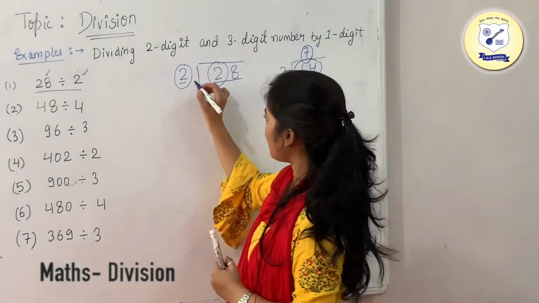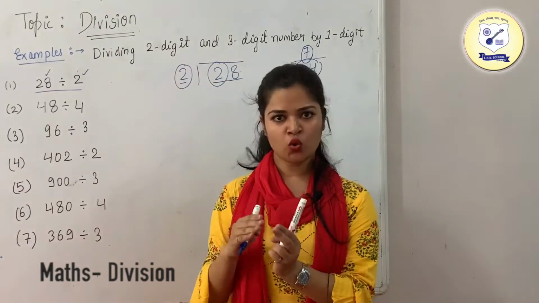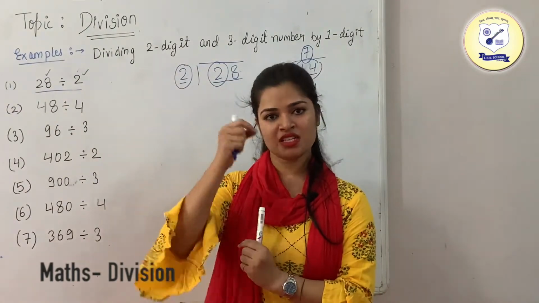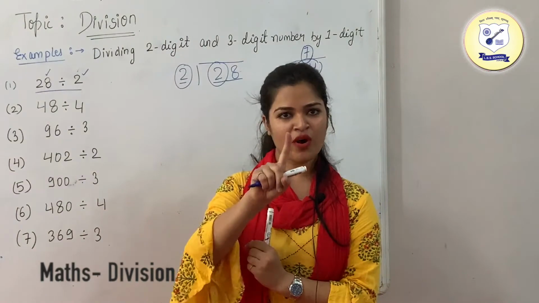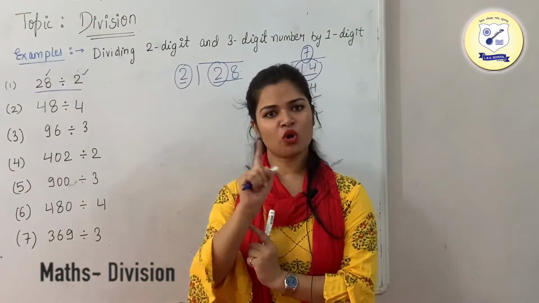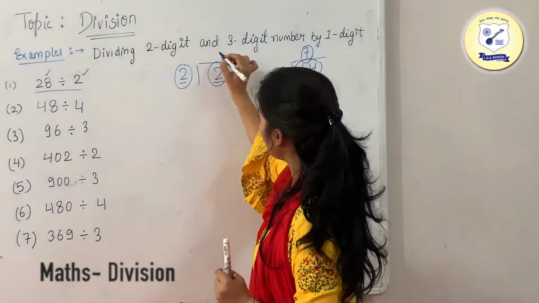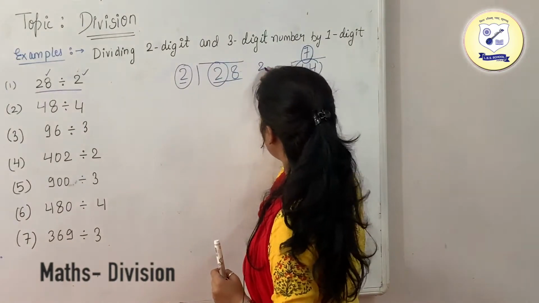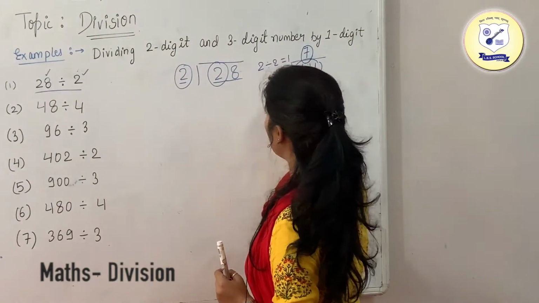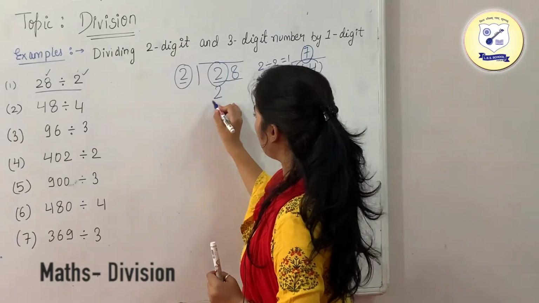Okay, but now here we are having the same number, 2 divided by 2, and we know that 2 divided by 2 is 1. If we are dividing the same number, what we are going to get is 1. So just write it down that 2 divided by 2 is equal to 1. Okay, so write it down 2.